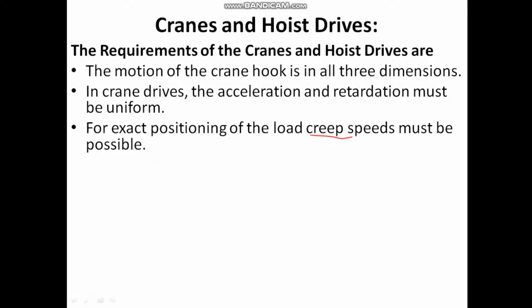Right now we are talking about the hoist and the cranes. It is usually established at 1% to 10% of the normal full load speed. This is defined as the creep speed.